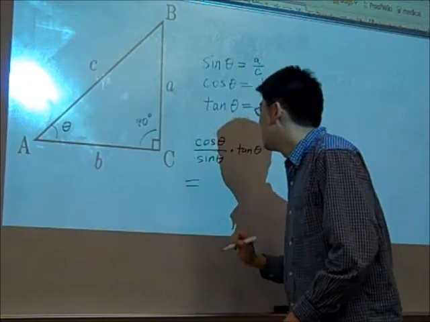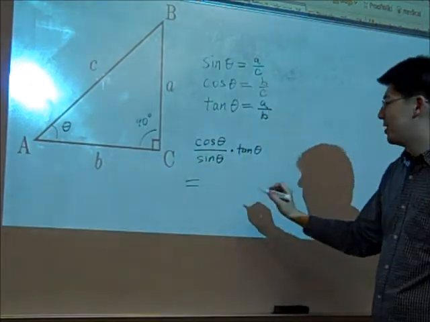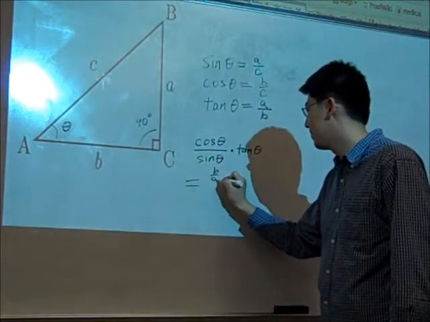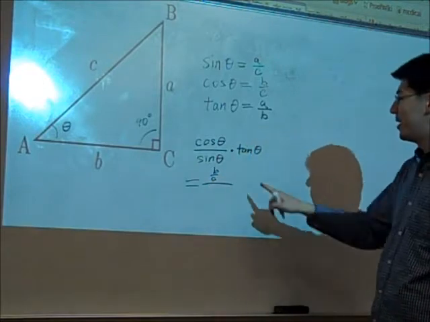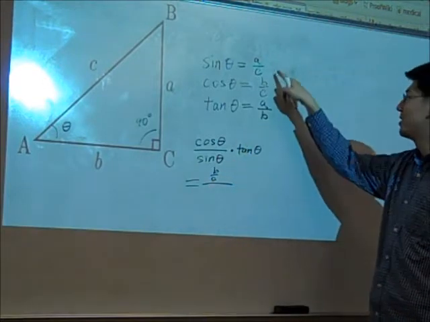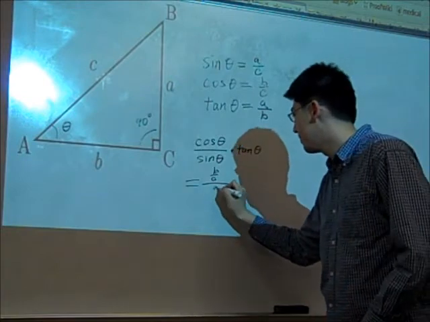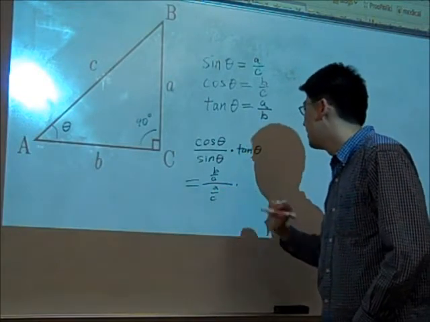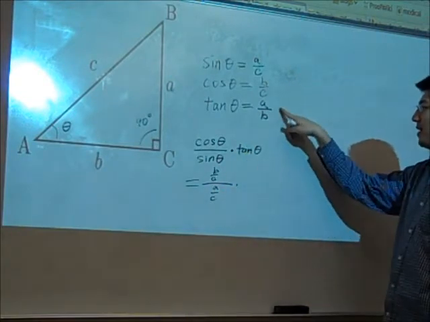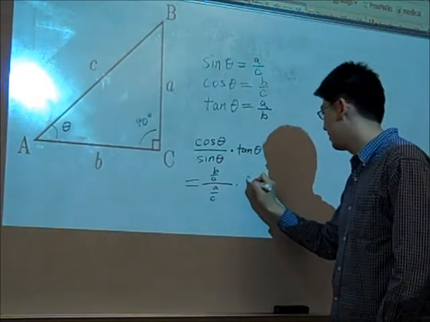So what is cosine of theta? Well, cosine of theta is b over c. Again, that's going to divide by the sine of theta. What's the sine of theta? That's going to be a over c. And what is the tangent of theta? Well, tangent of theta is going to be a over b.